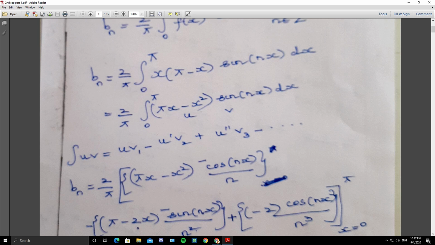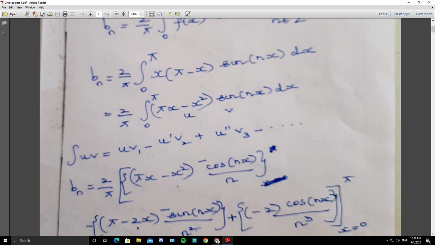So I repeat: pi x minus x square into the integral, that is minus cos of nx by n, minus u dash, that is pi minus 2x, the derivative of pi x minus x square, into the integral of minus cos, that is minus sine of nx by n square, plus the derivative of pi minus 2x, which is minus 2, into the integral of minus sine, that is cos of nx by n cube, from x equals 0 to pi.